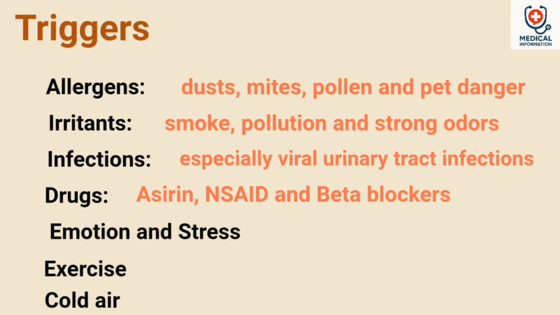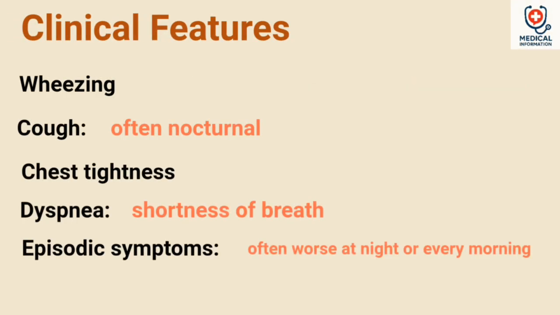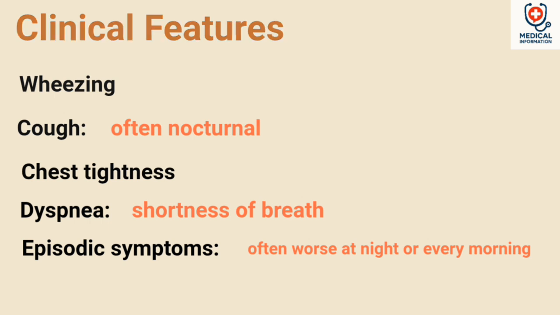Triggers: 1. Allergens: dust mites, pollen, and pet dander. 2. Irritants: smoke, pollution, and strong odors. 3. Infections, especially respiratory tract infections. 4. Drugs: aspirin, NSAIDs, and beta blockers. 5. Emotion and stress. 6. Exercise. 7. Cold air. Clinical features: wheezing, cough often nocturnal, chest tightness, dyspnea or shortness of breath, episodic symptoms, often worse at night or early morning.